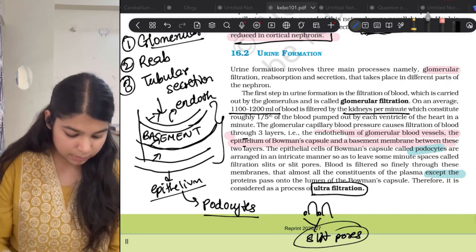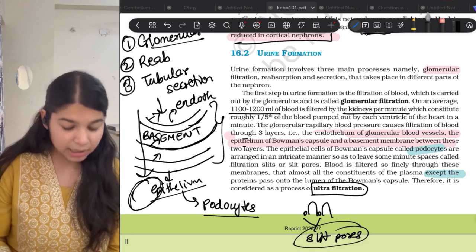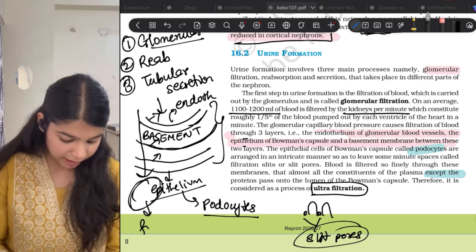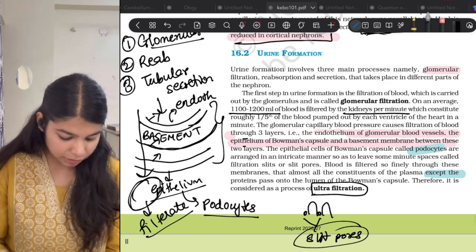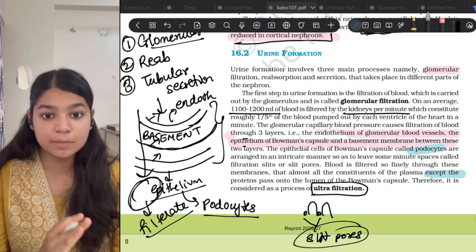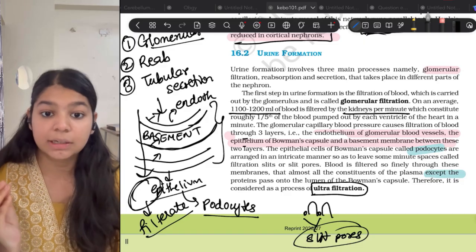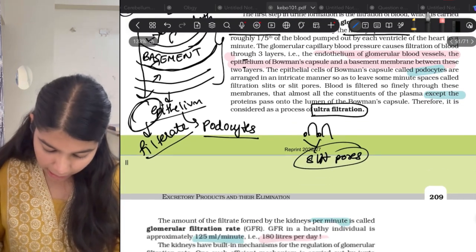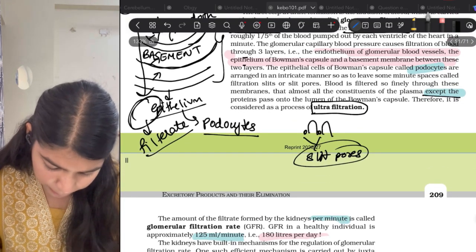Now the filtrate that is formed: blood comes through this, blood passes, and then whatever comes in the PCT is the filtrate, right? Now the filtrate has nearly all constituents the same as the plasma, except that it does not have plasma proteins in it.